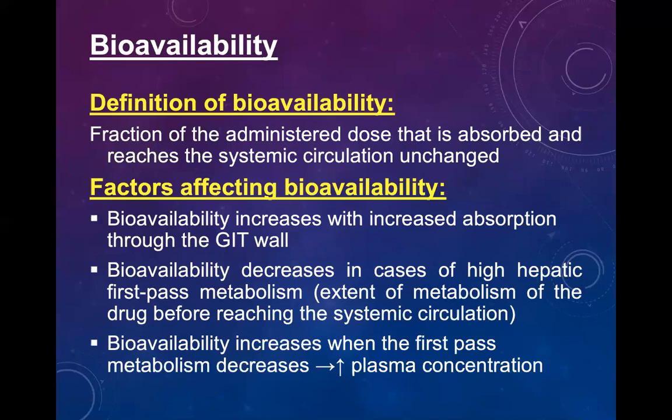After oral administration, after taking any drug, it will not directly go to the blood because it has a checkpoint in our body, and the checkpoint is first pass metabolism or enterohepatic cycling, which includes the liver and the intestine.